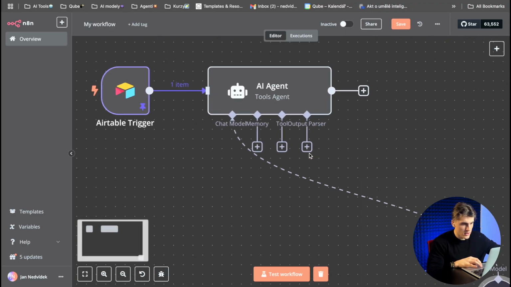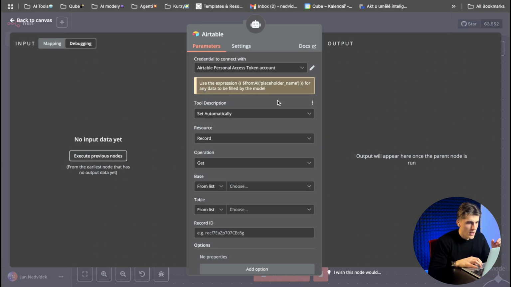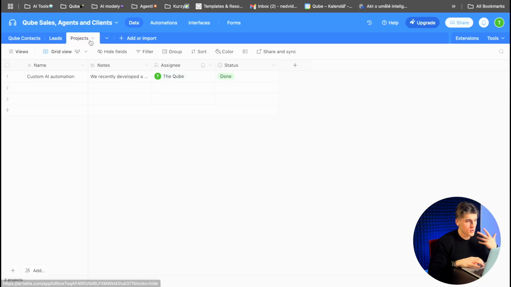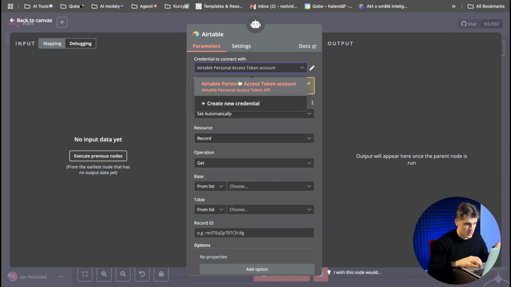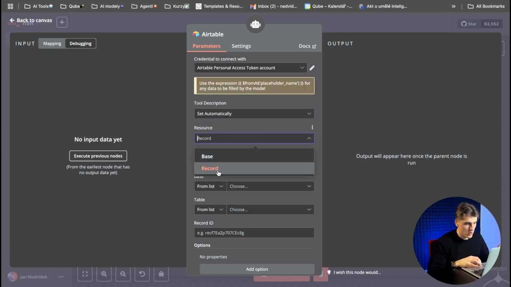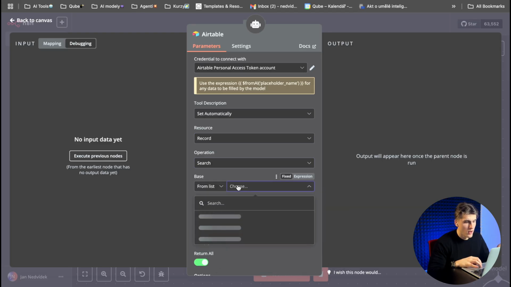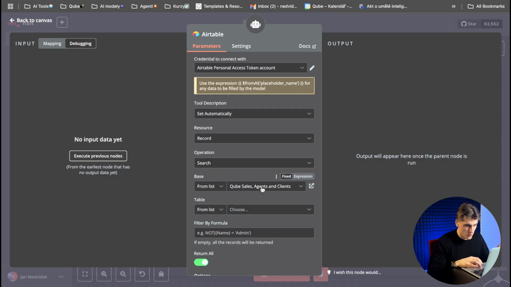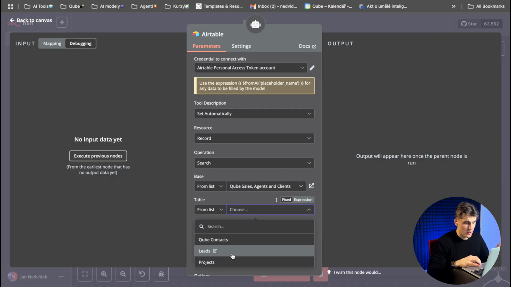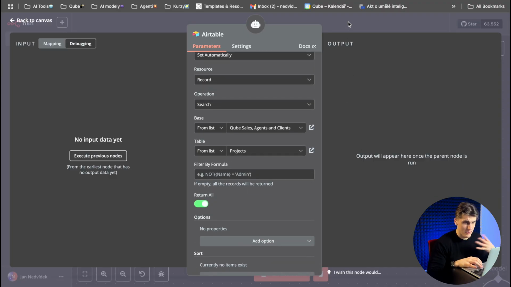Okay. Here you can see we have a tool. So we need to use the Airtable tool, and here we need to set what we want. What we want now is to make sure the agent will be ready to look into this project history. So what you need to do is set the credentials that you already set up with the trigger. Here is the tool description. Here is the record, so we need the record, and here you will put the operation as search. Here you will choose the base that you want to get the information from, and the table. The table will be projects. And that's all, guys. You will set it like that and everything is ready, okay?